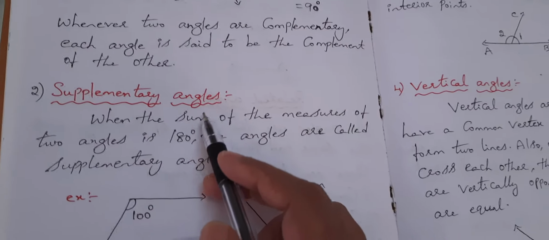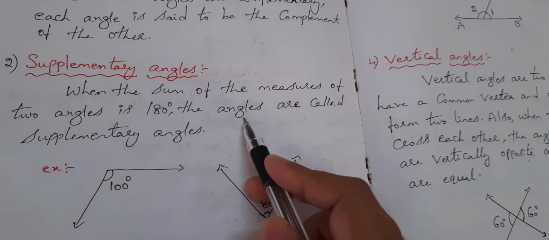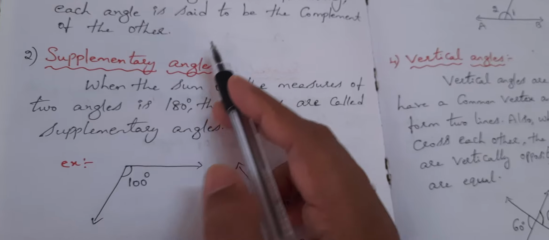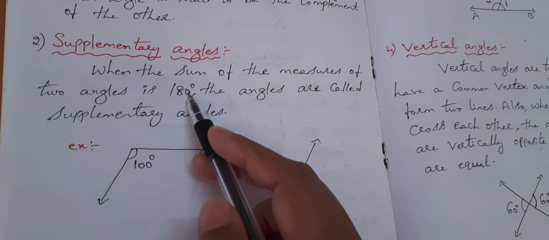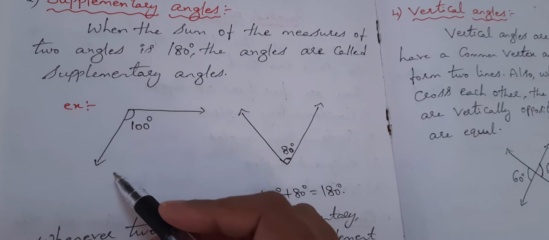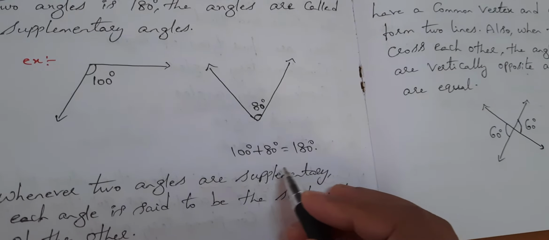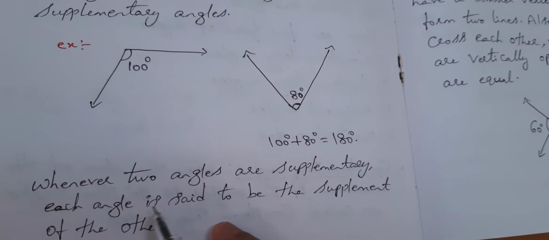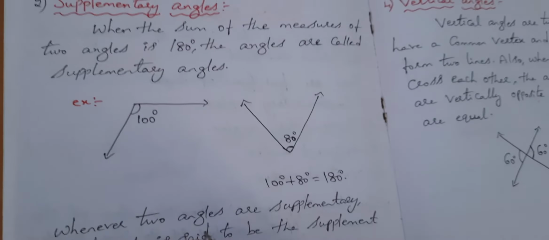Now let us see supplementary angles. When the sum of the measures of two angles is 180 degrees, the angles are called supplementary angles. Complementary means 90 degrees. Now supplementary angle means when you add both angles, you should get 180 degrees. That is called supplementary. Example, you see here I have given 100 degrees. Here I have given 80 degrees. So 100 plus 80, how much? 180. When you add both you should get 180. This is called supplementary angles. Whenever two angles are supplementary, each angle is said to be the supplement of the other.